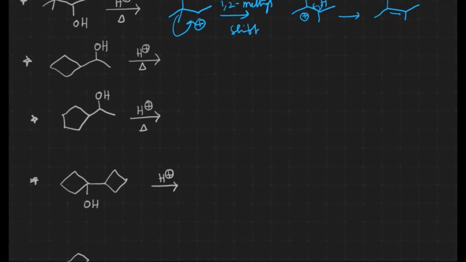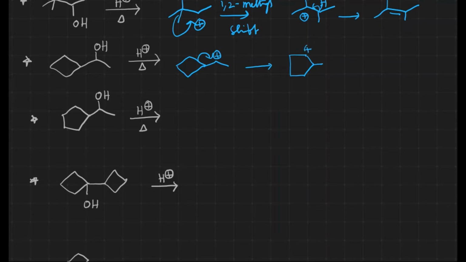In the same way, we have an OH group here. After elimination of water, we get a carbocation. Now, this particular ring is a 4-membered ring, which is relatively unstable compared with 5-membered and 6-membered rings. So we can expect ring expansion. After ring expansion, we get a 5-membered ring.